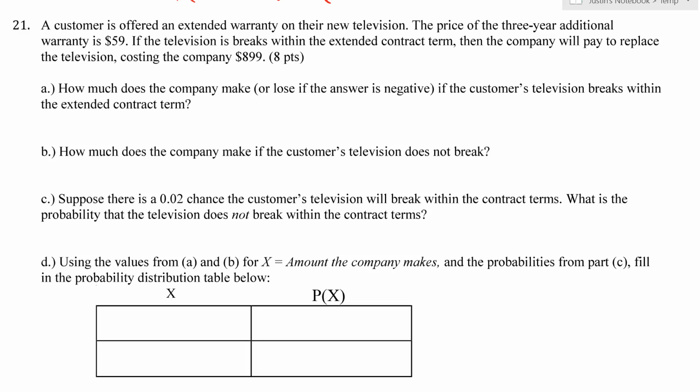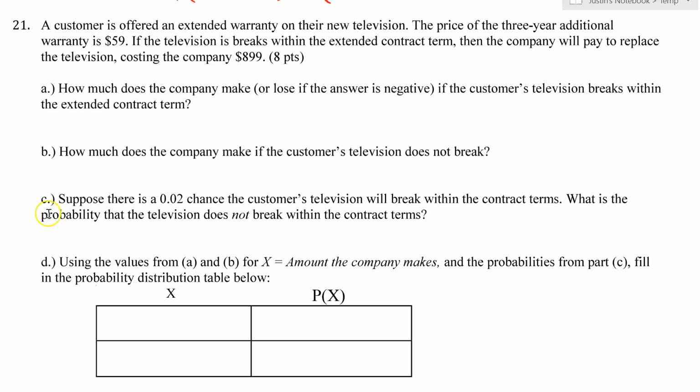A customer is offered an extended warranty on their new television. The price of the 3-year additional warranty is $59. If the television breaks within the extended contract term, then the company will pay to replace the television, costing the company $899. So this does take a little bit of very critical reading skills to make sure we can answer these correctly, and also just some critical thinking too. But I do try to break it down for you.